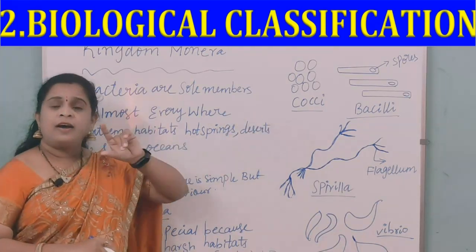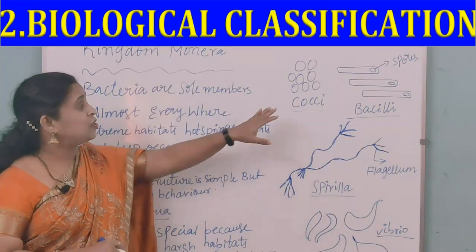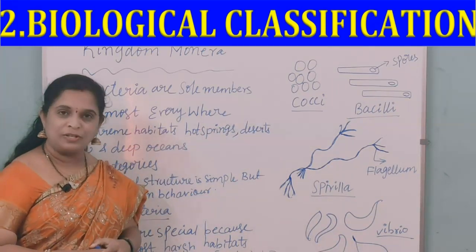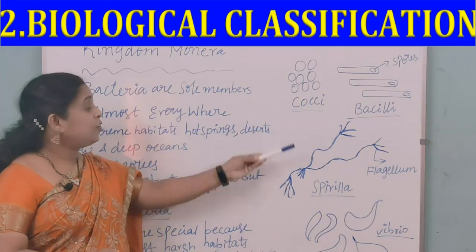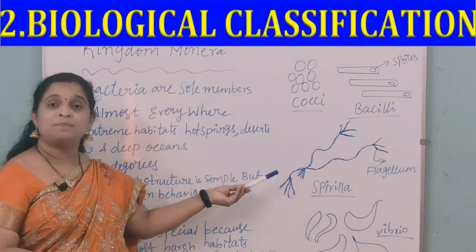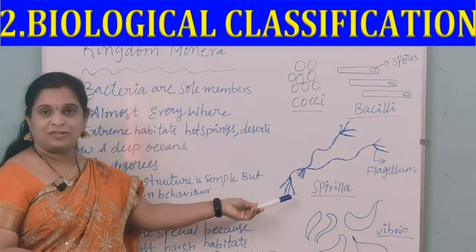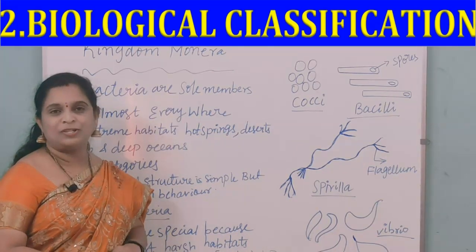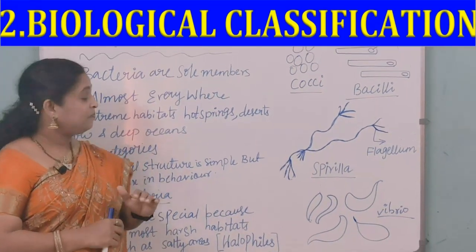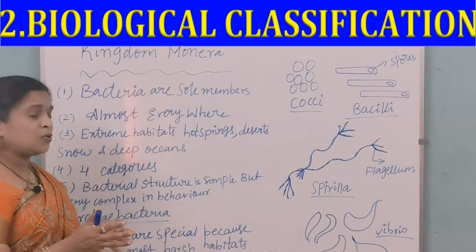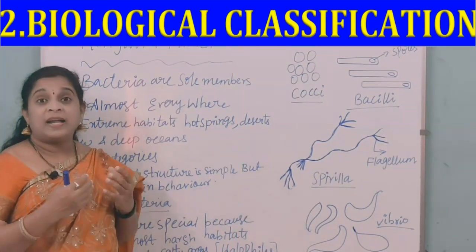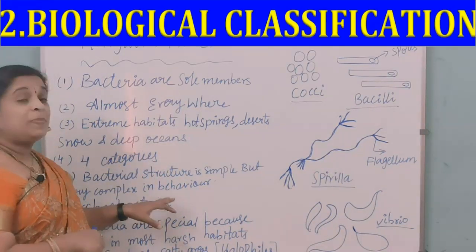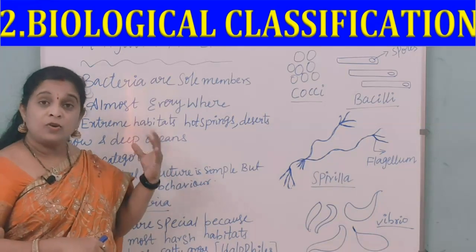That is the round or spherical shaped one, which is called cocci bacteria, the rod shaped bacteria, which are called bacilli, and also the spiral shaped bacteria, spirilla, which have flagella at their tip region, and also the comma shaped bacteria, which are called Vibrio bacteria. Now here the bacterial structure looks very simple, but from a behavior point of view it is very complex.